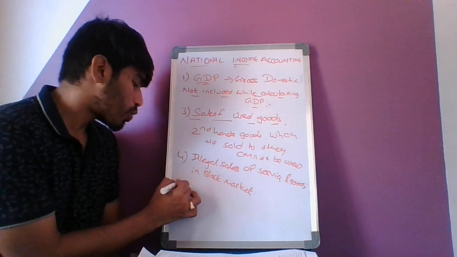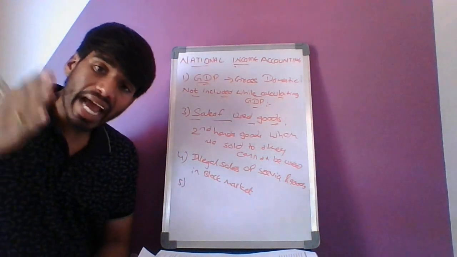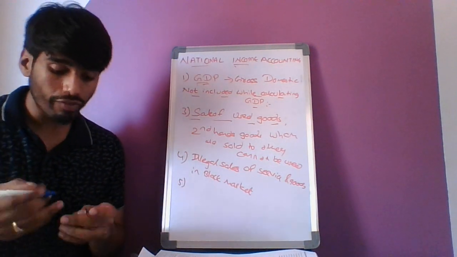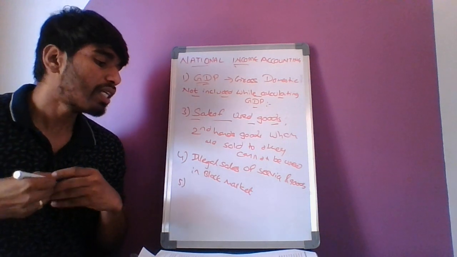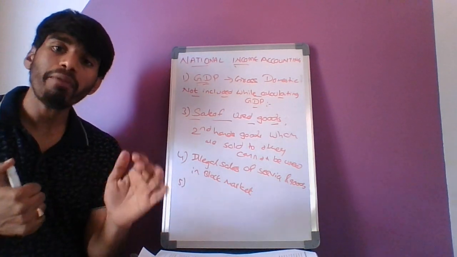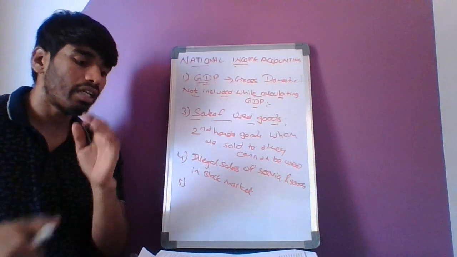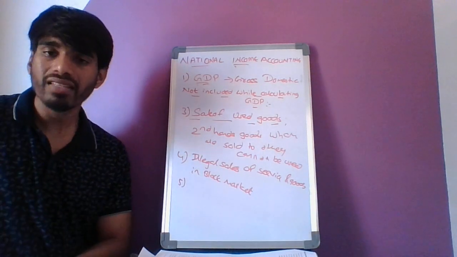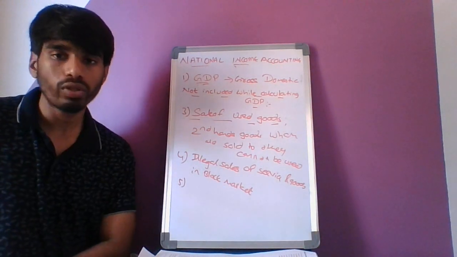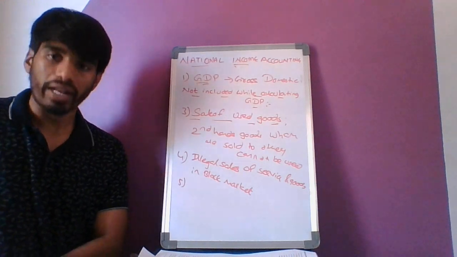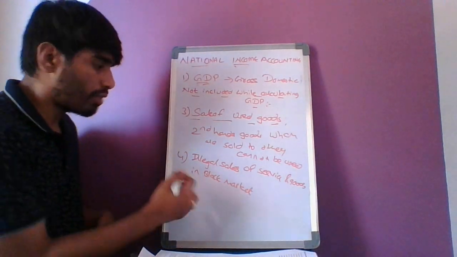Next one, the last one, is the fifth one, that is transfers made by the government. This fifth point is very important. That is transfer payments made by the government, as there is no service produced by those transfers. For example, let me write it down.